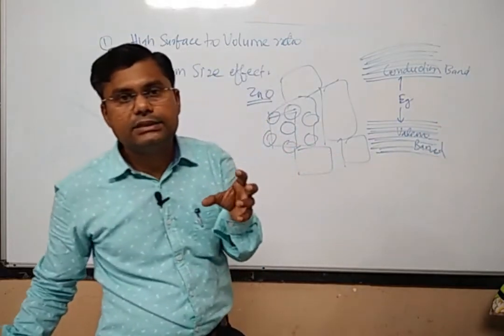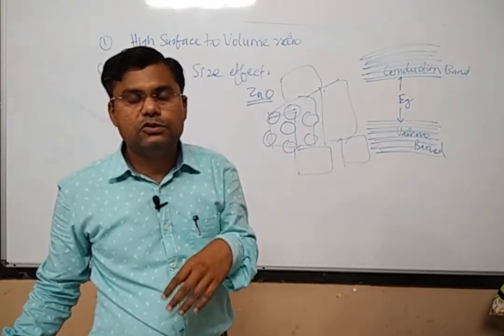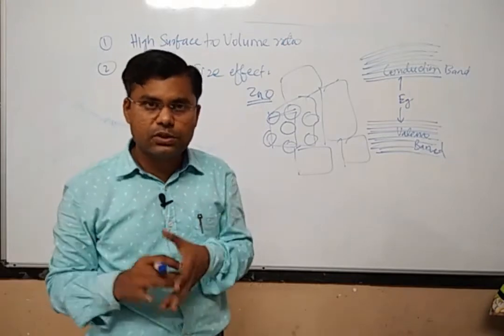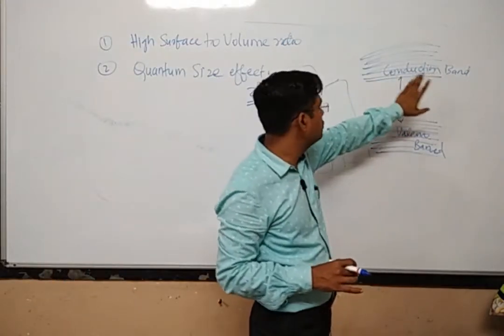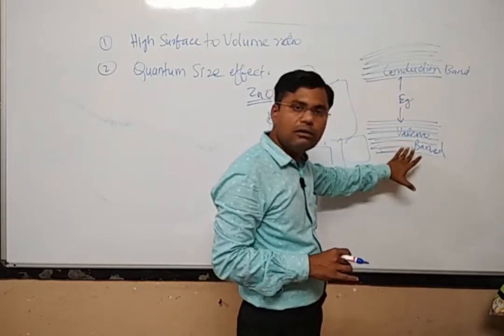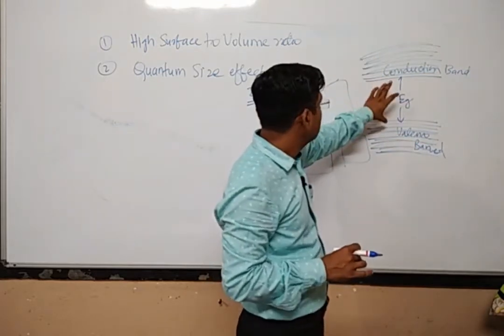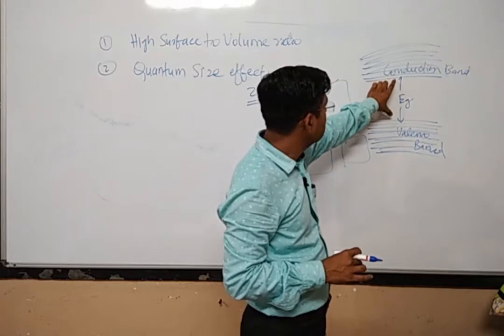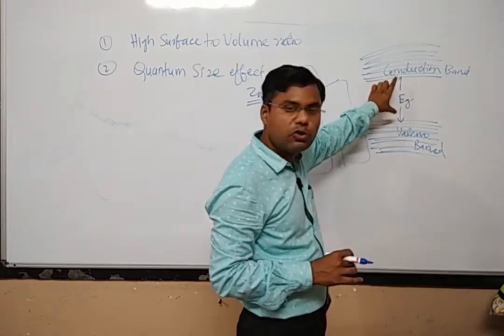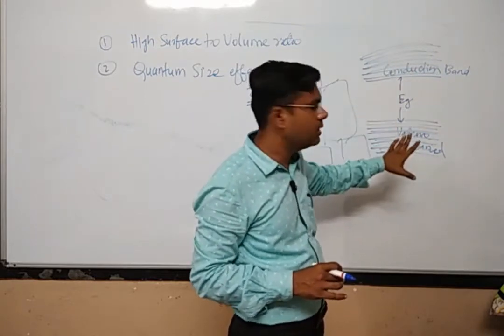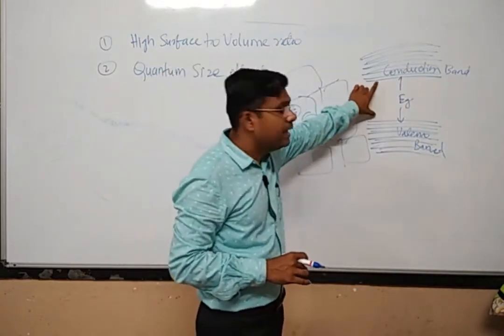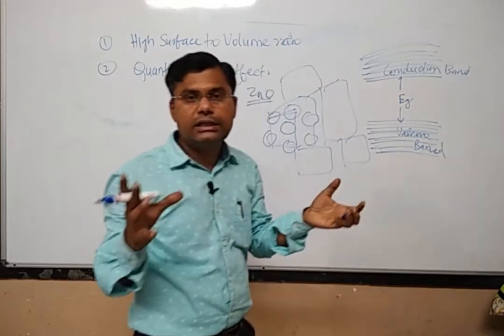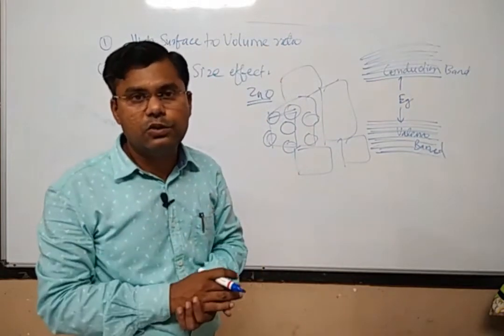All the excited state energy levels of individual atoms or individual molecules are also mixed together, and a band of conduction is formed, which is called the conduction band, and that is called the valence band. Another phenomenon, called the energy gap, is also introduced within the bulk material, which is represented by Eg.